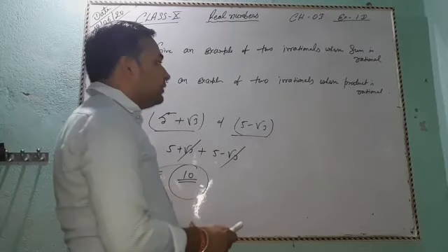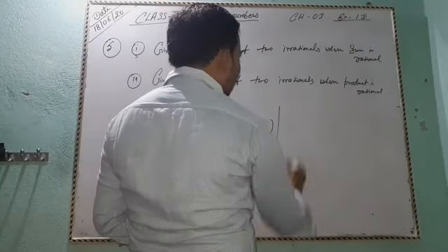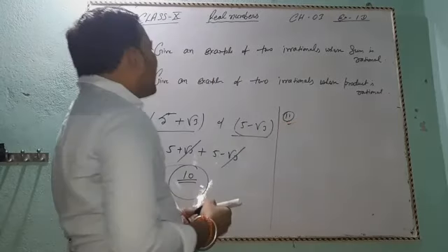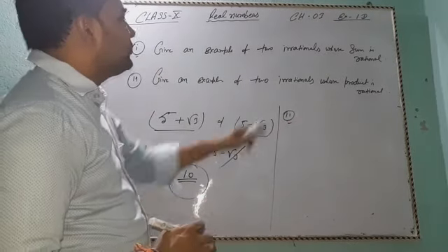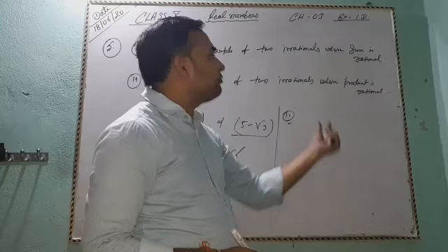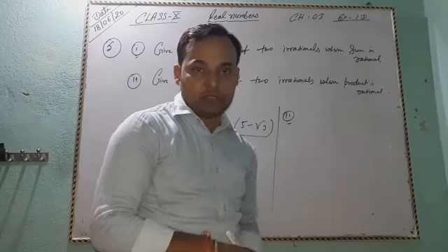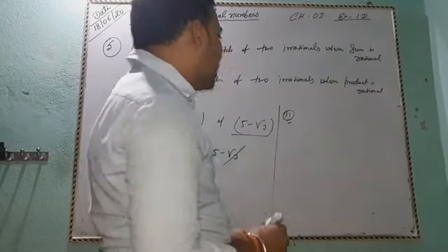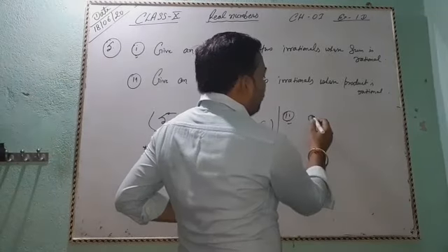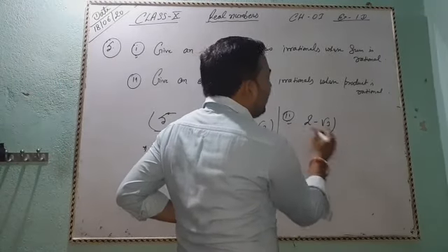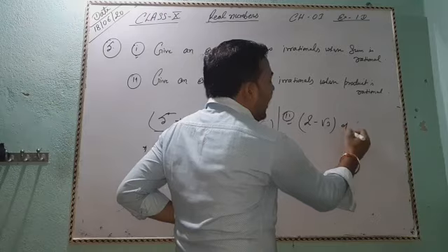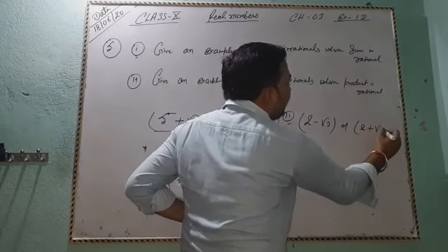Okay, and the second part: give an example of two irrationals whose product is rational. So 2 minus root 3 and 2 plus root 3.